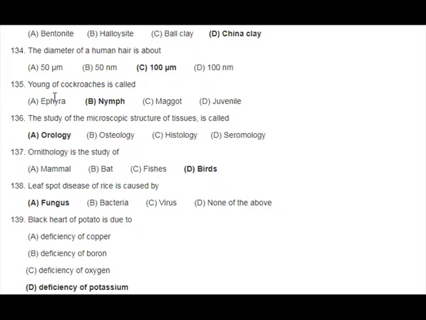135. Young of cockroaches is called A. Ephyra, B. Nymph, C. Maggot, D. Juvenile.